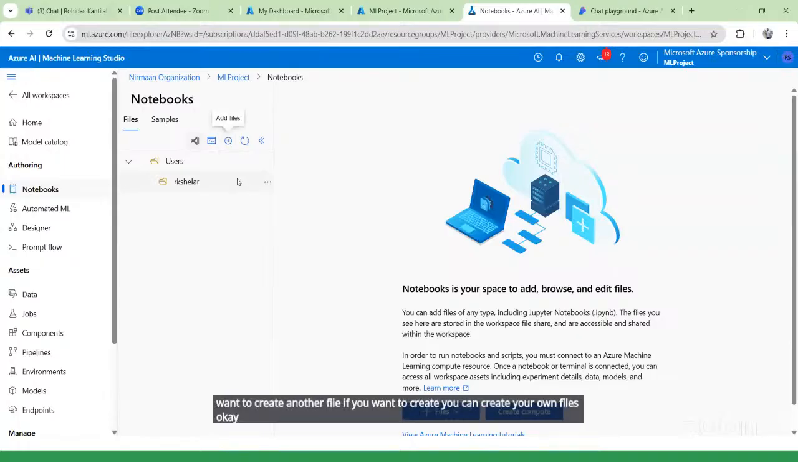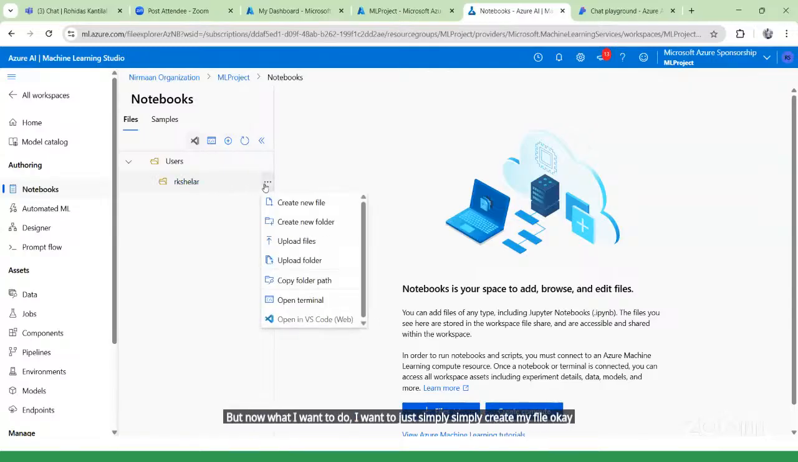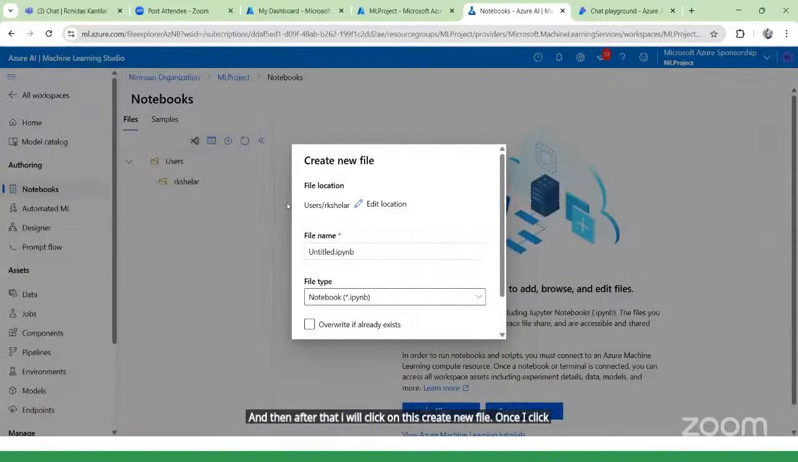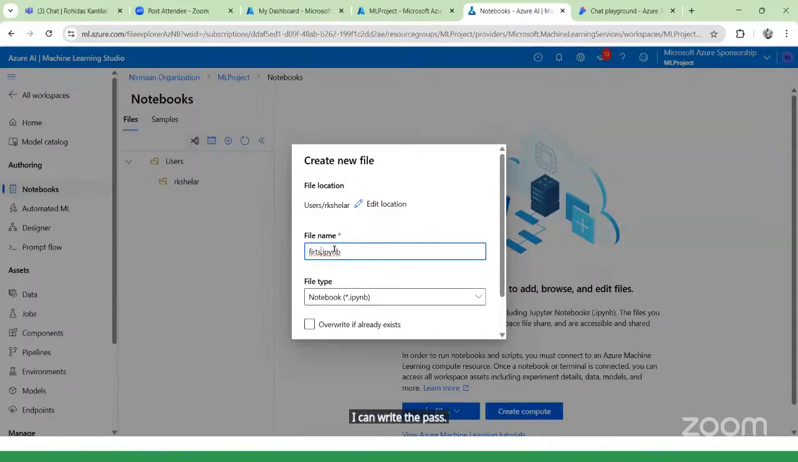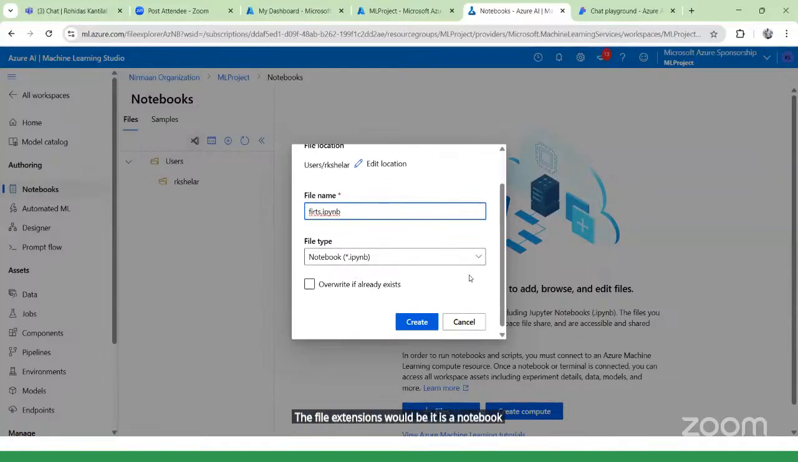But now I want to simply create my file. To create this file, I can simply click on this. Inside the RKSLR folder, I want to create a file. To create that file, I will click on this three dot, and then click on create new file. Once I click on this, here you can see the file name, which is untitled. You can write the name. Suppose I write first. The file extension should be notebook, so IPYNB file.